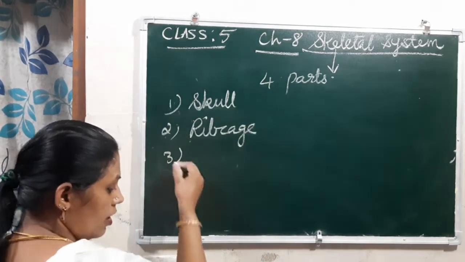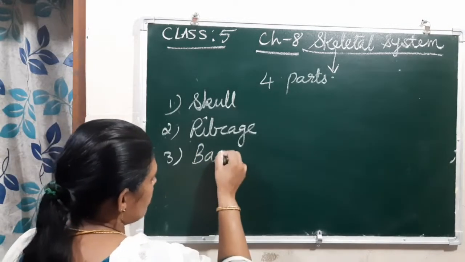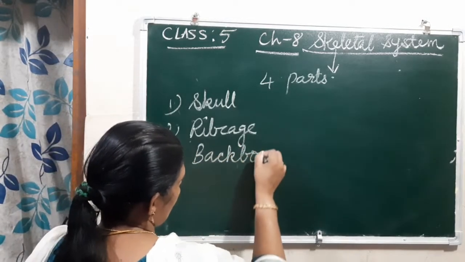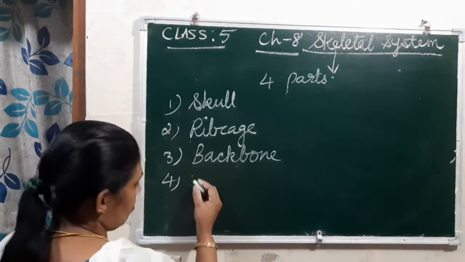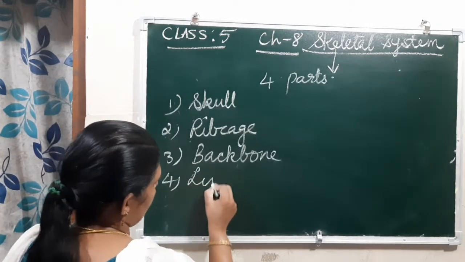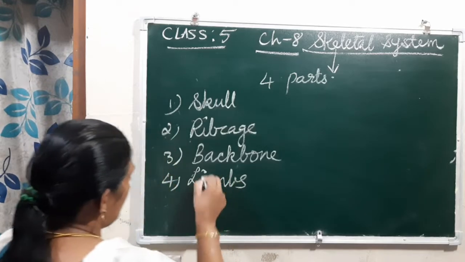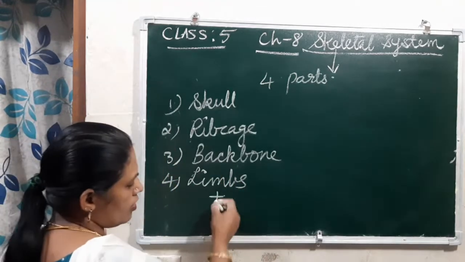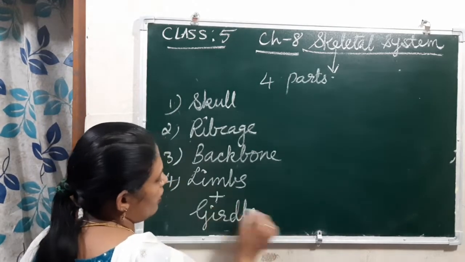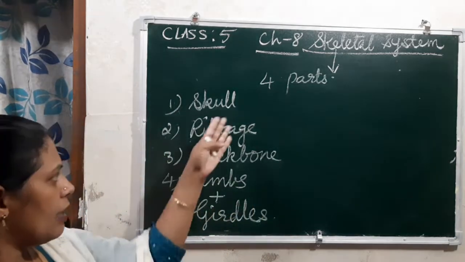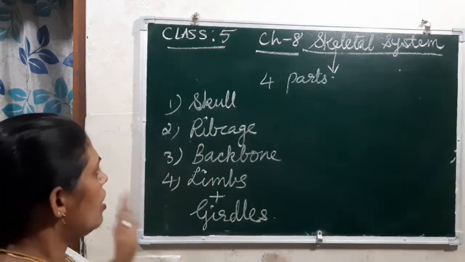And the third one, backbone. And the fourth one, that is limbs, the number of limbs as well. Plus along with this, some girdles also.